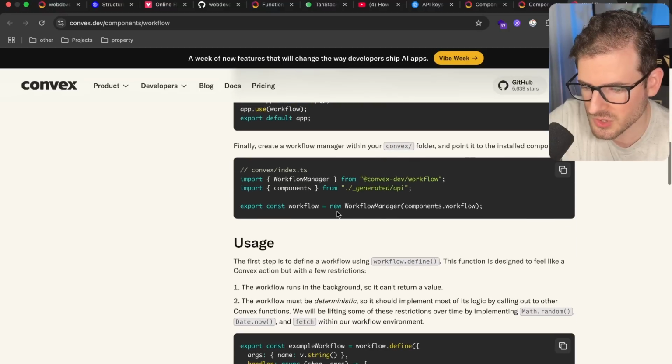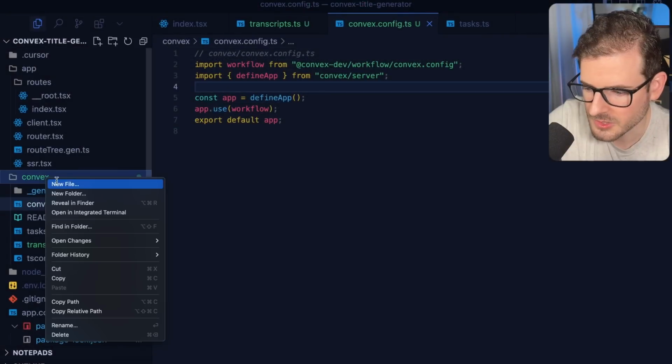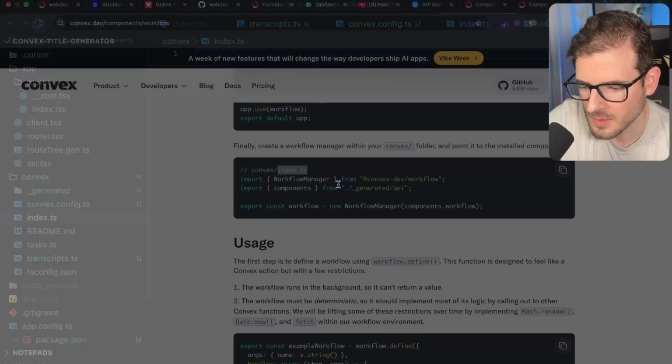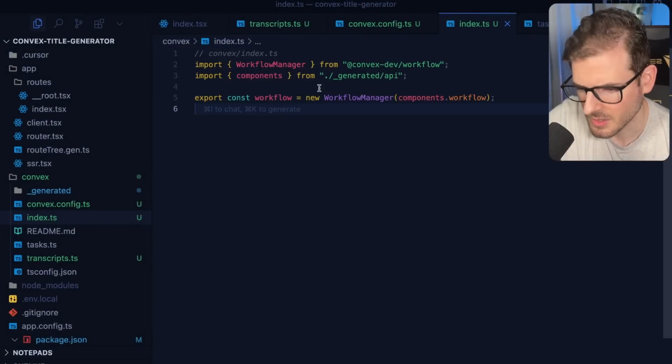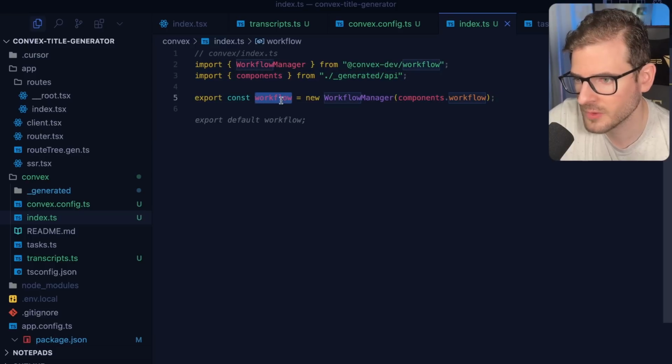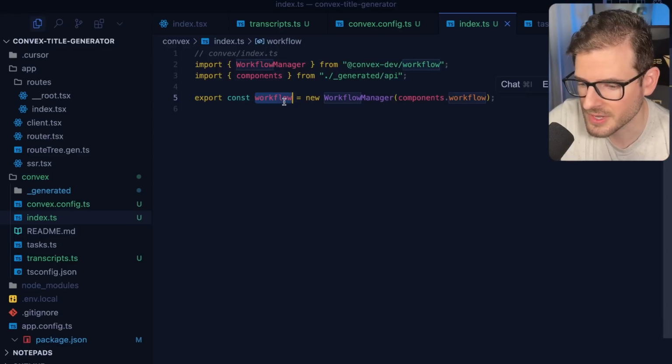Let's keep going through and try to figure out how we can actually set this up. So we are going to create an index file here. I'll say index, and then we just want to bring in this workflow manager and create one. We're going to take in the workflow manager that comes from that Convex workflow package. We're going to pass in the workflow component, and now we have this workflow object that we can use throughout our code to build various workflows.